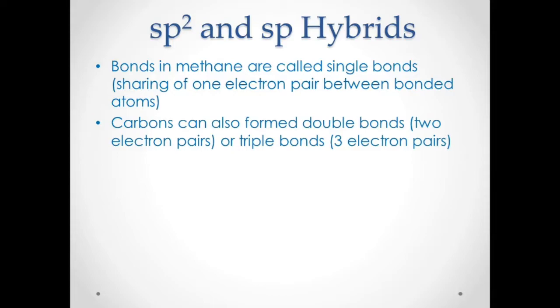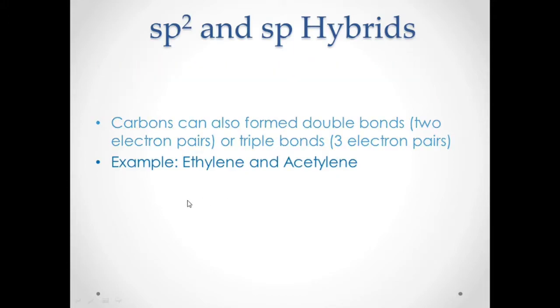However, carbons can also form double bonds. That means it can share two electron pairs with other atoms, or it can share three electron pairs with other atoms. So it can form double bonds or triple bonds. Okay? An example of this is ethylene and acetylene.